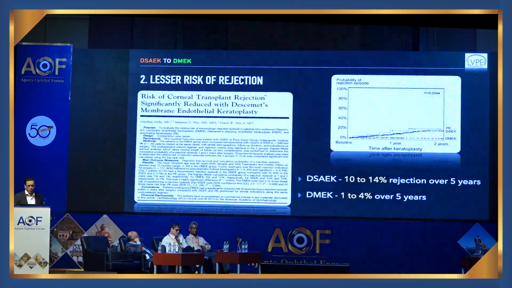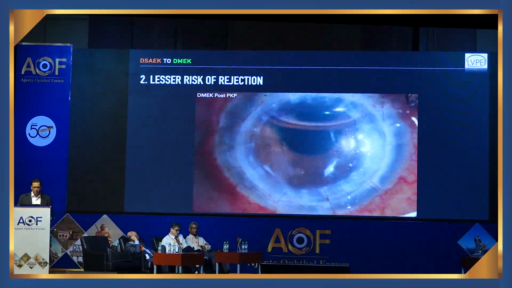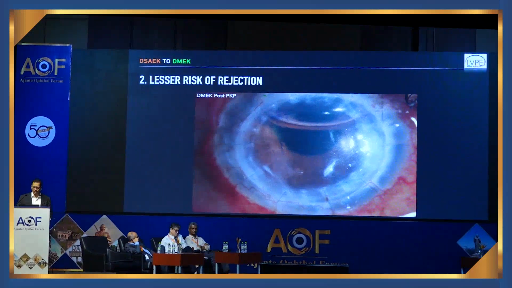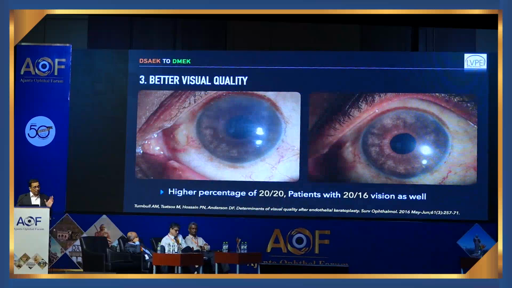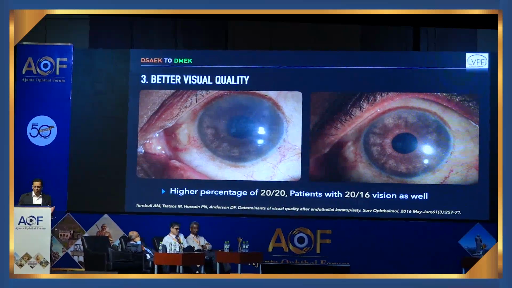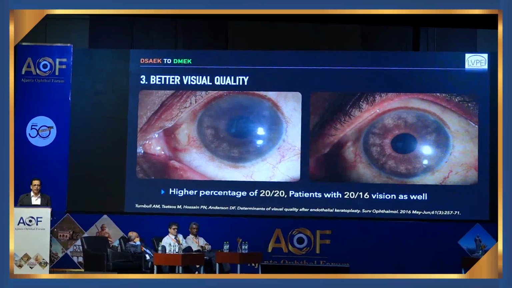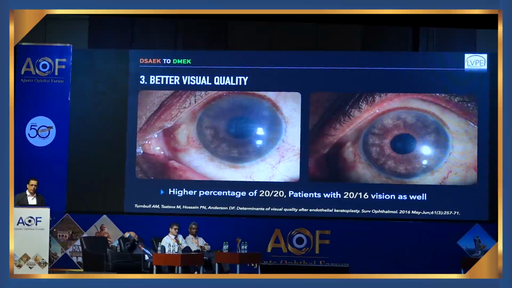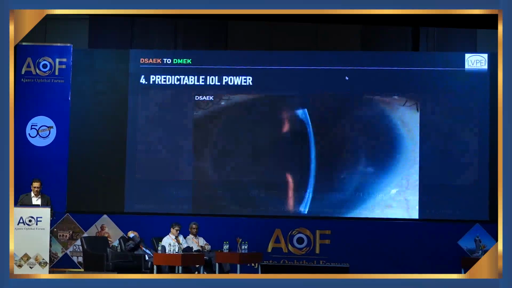But probably the most important reason is that DMEK seems to have about an 8 times lesser risk of rejection compared to DSEK surgery. And this is the reason why now we are even trying to do DMEK post-corneal transplants, because it seems to increase the longevity of these grafts as well. There are several other improvements because the visual quality after DMEK is as good as an unoperated eye, and you can have patients where 20/20 is the norm, and there are patients who achieve 20/16 vision as well, which is a little unusual in patients following DSEK surgery.